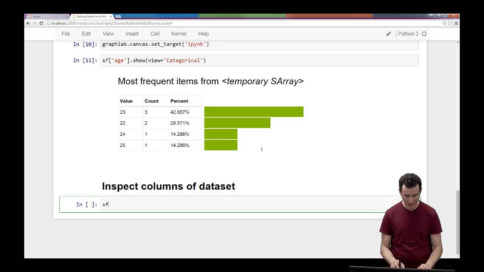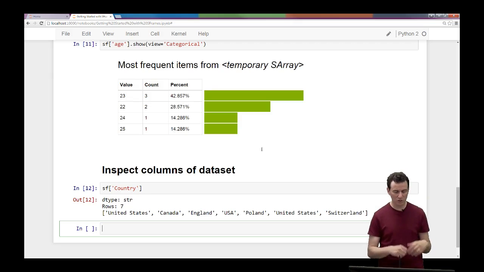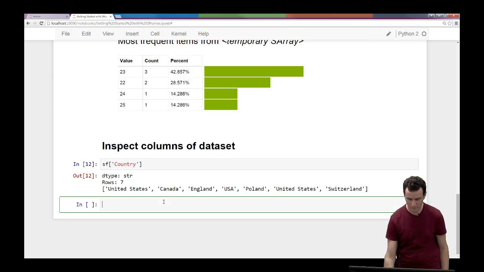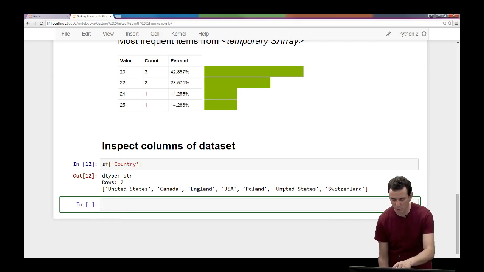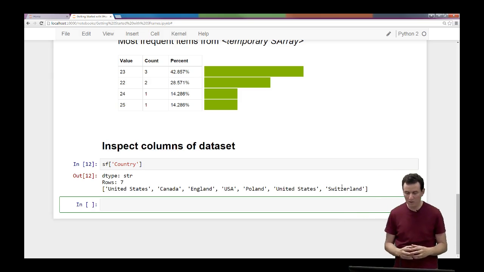So if I type SF of country, what it's going to do is select a column country, and since I don't do anything to it, I don't set it equal to anything, it's just going to print it. Now it says United States, Canada, England, USA, Poland, United States, Switzerland. So that's that whole column, but printed horizontally. Now let's look at another column. So for example, let's look at the column age.